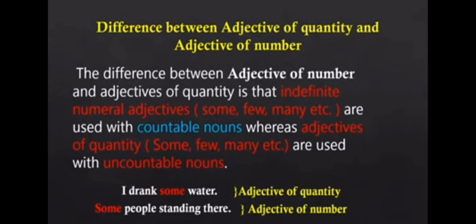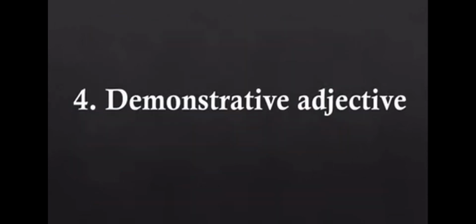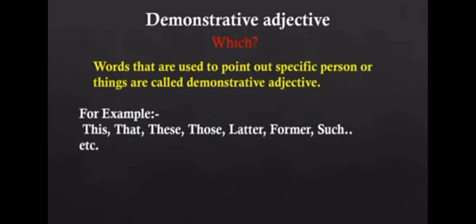Let's move on to the fourth one, demonstrative adjective. Demonstrative adjective answers the question which. Words that are used to point out specific persons or things are called demonstrative adjectives.